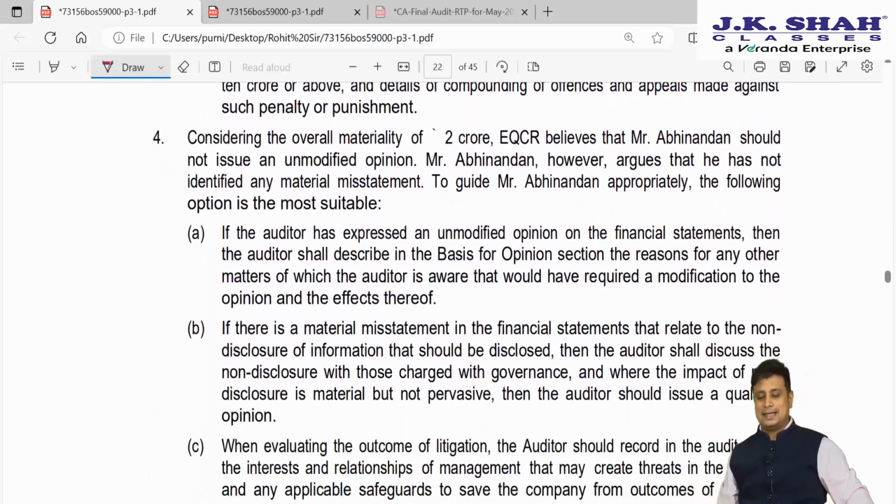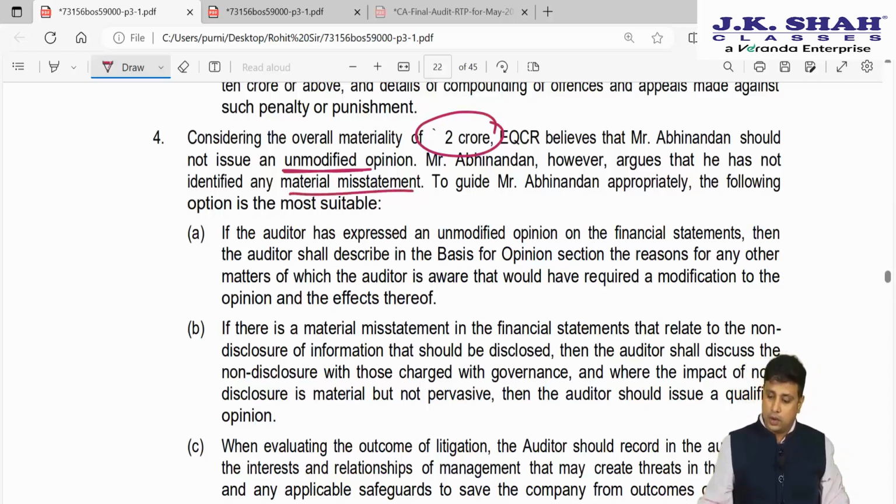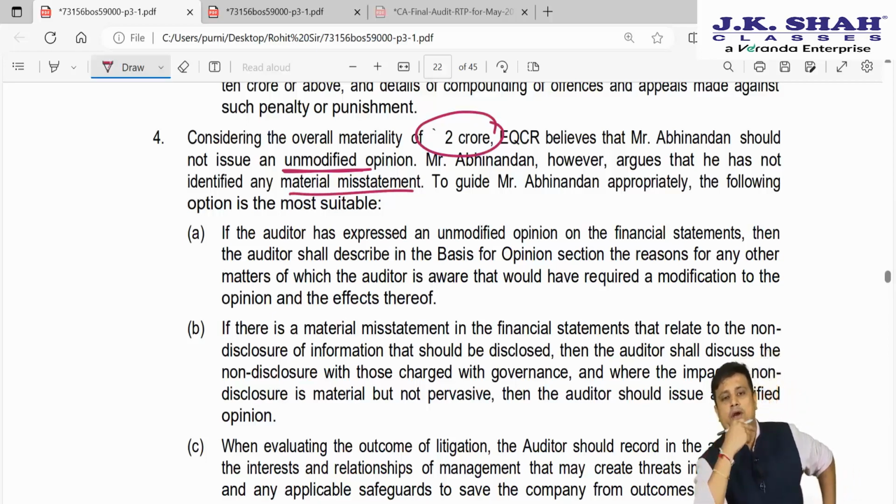Question 4. Considering the overall materiality of around 2 crores, the EQCR believes that Abhinandan should not issue an unmodified opinion. Obviously, we have identified misstatements and they are saying materiality is 2 crores. Mr. Abhinandan argues that he has not identified any misstatement. To guide Mr. Abhinandan appropriately, which of the following options are appropriate? Next, let us see point number A.